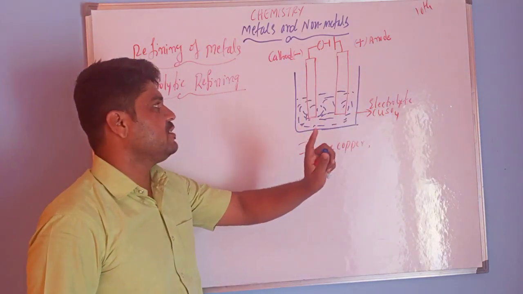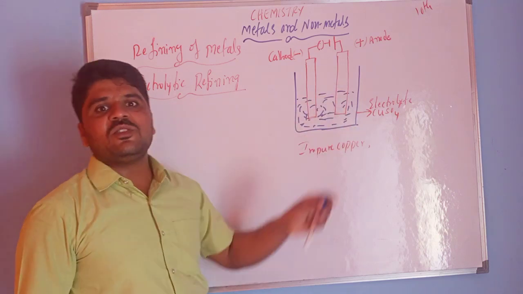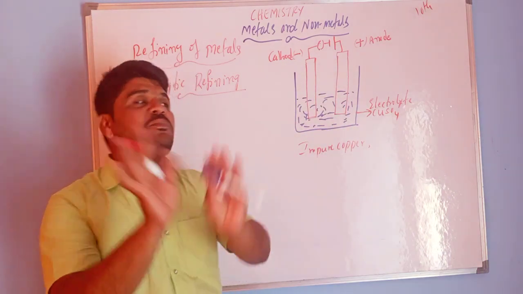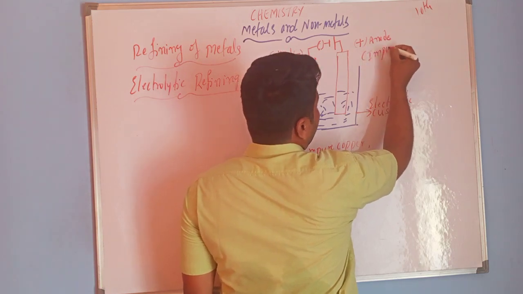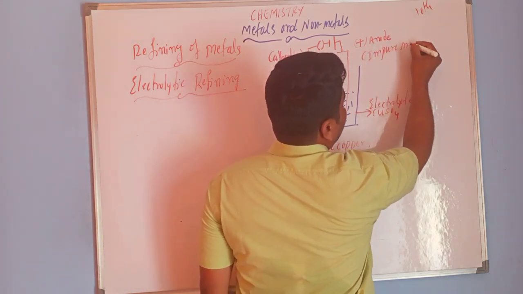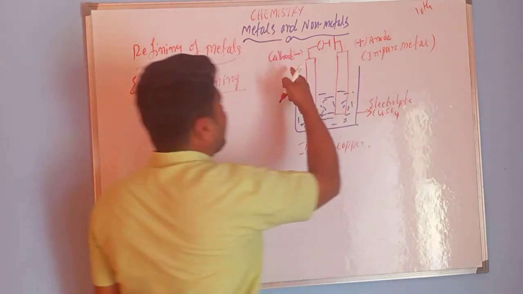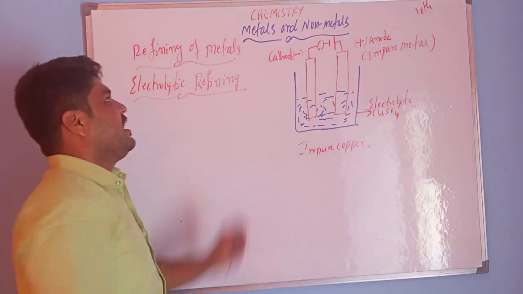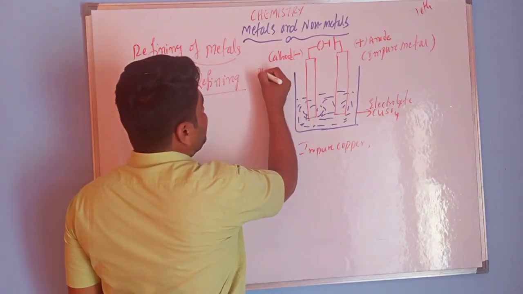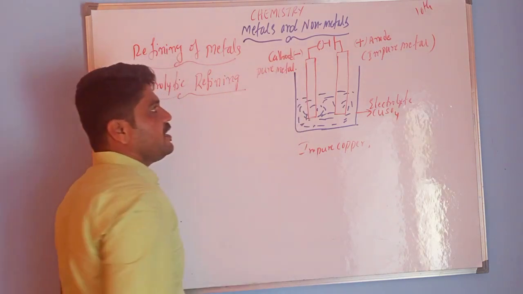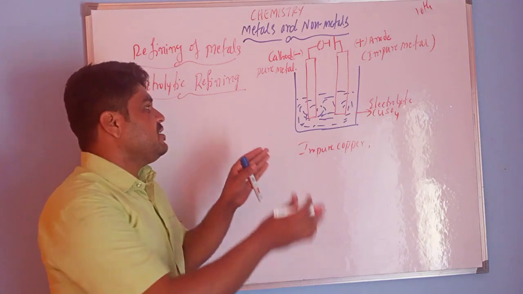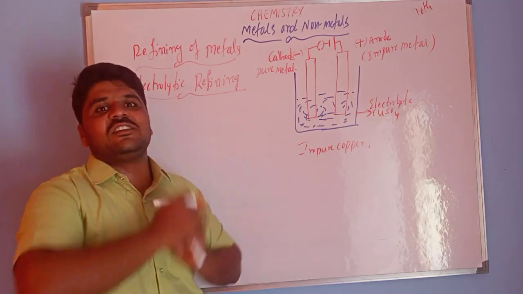The anode is the impure metal, and the cathode is the pure metal. So what process occurs in this system?